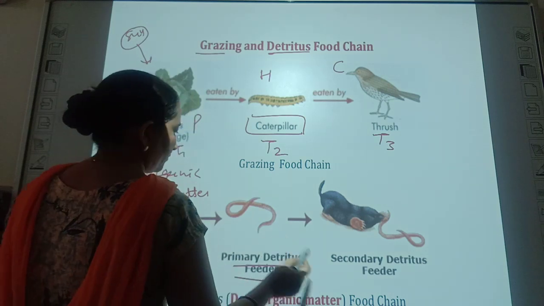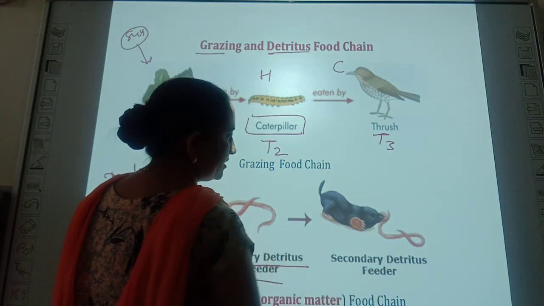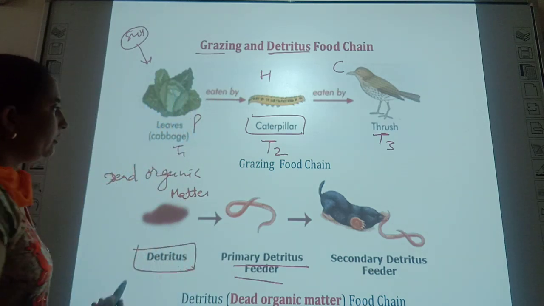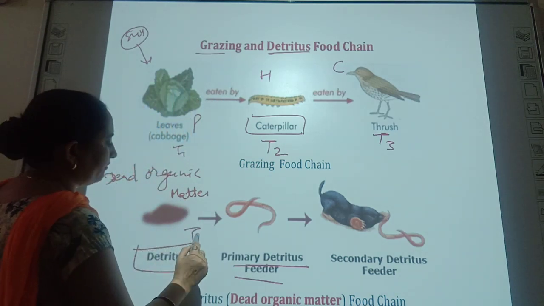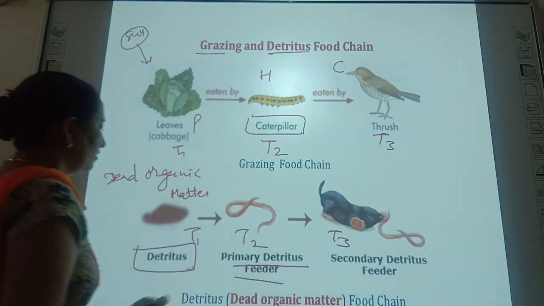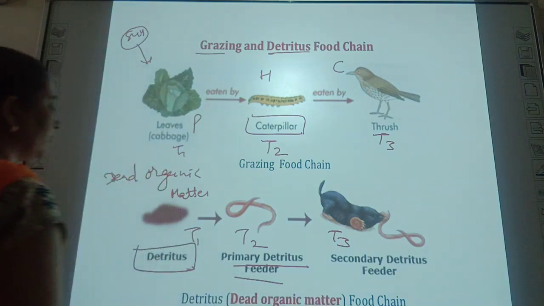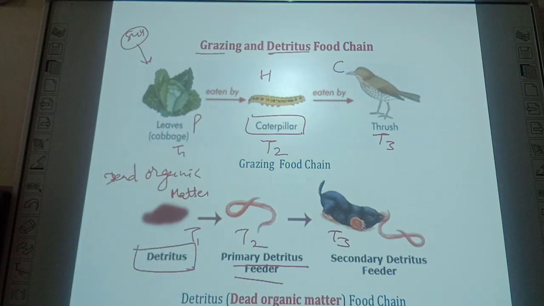Then it is further consumed by the secondary detritus feeder. So here also three different trophic levels are formed: T1, T2 and T3. So this type of food chain is known as a detritus or dead organic matter food chain.